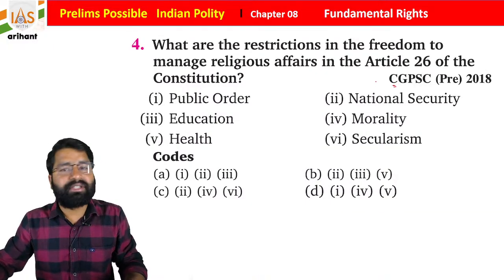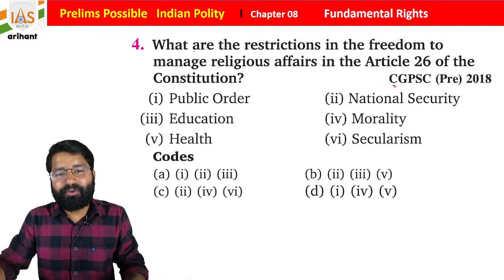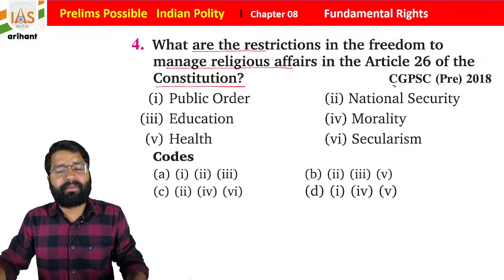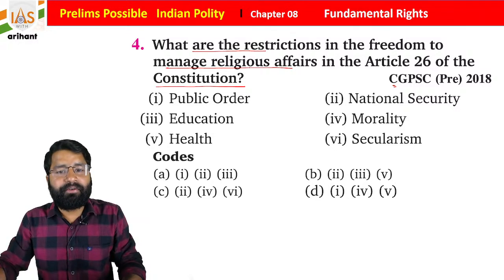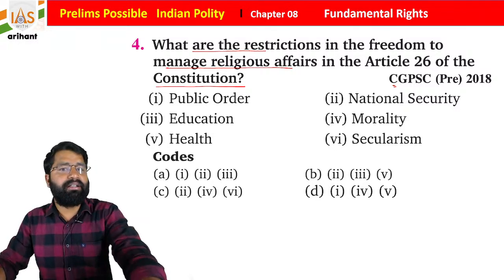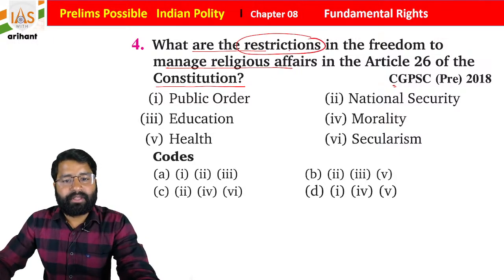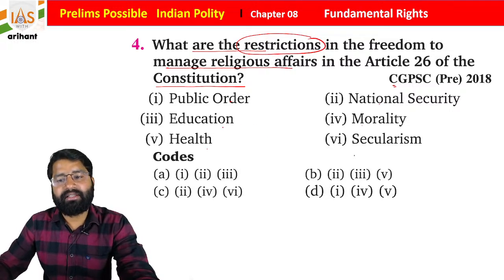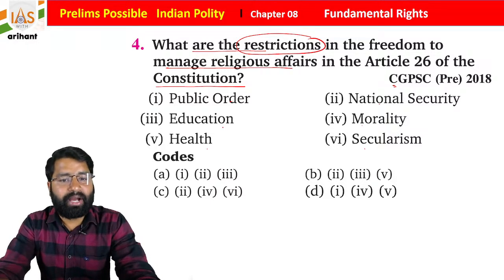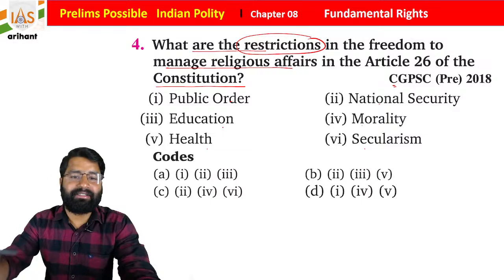Now this question was in Chhattisgarh PSC 2018. What are the restrictions on the freedom to manage religious affairs in Article 26 of the Indian Constitution? The options are public order, national security, education, morality, health and secularism. You have to choose from these options. Just state the right answer for the same, students.